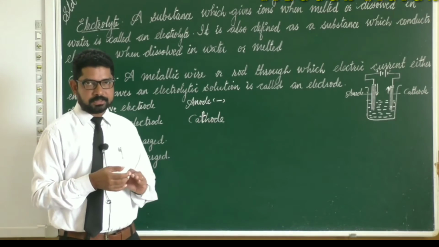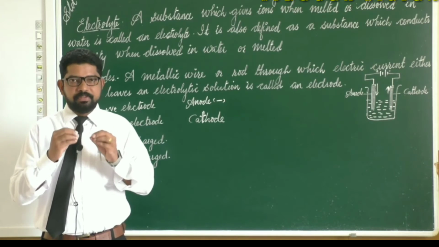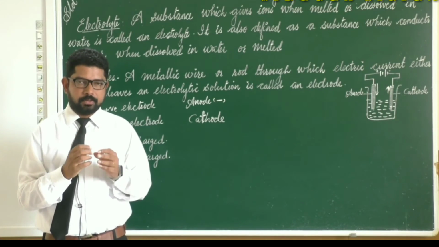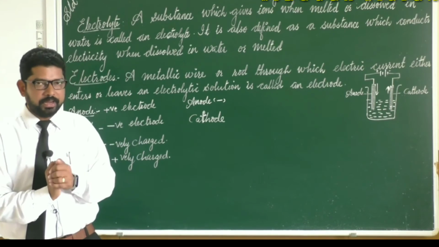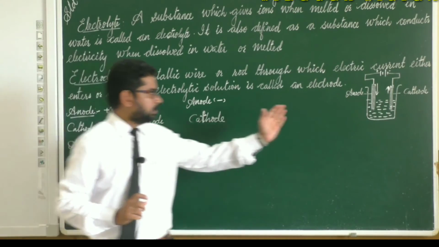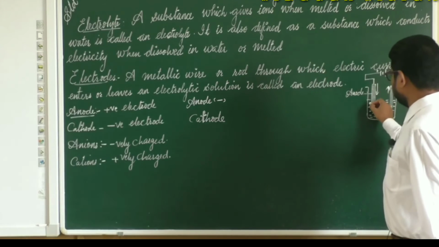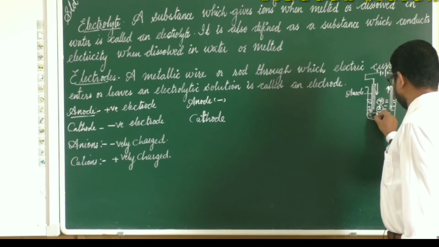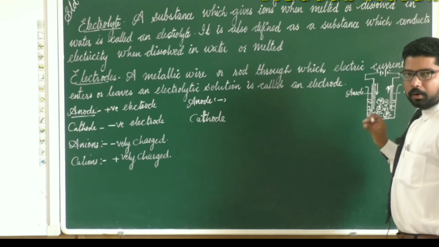We have said that electrolytes are substances which can dissociate into ions when dissolved in water. So here you can see that ions are already there. In this solution, if we take sodium chloride, we can see many negative and positive ions: sodium ions and chloride ions.